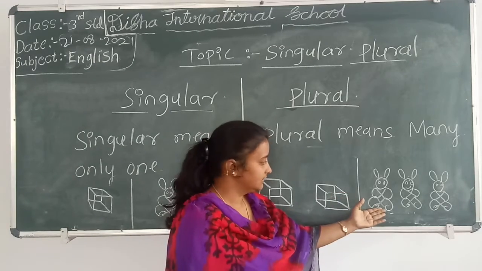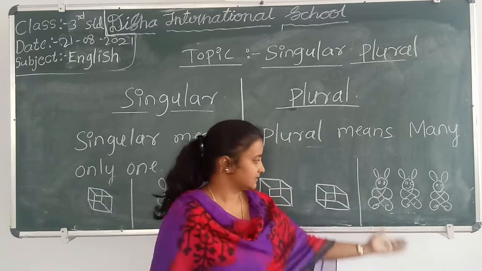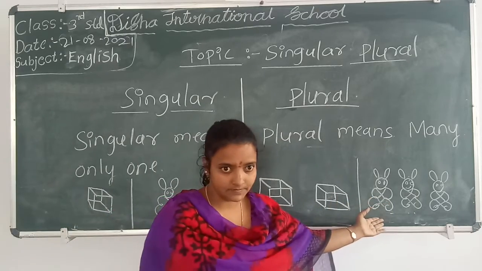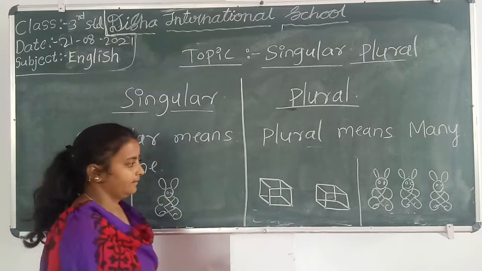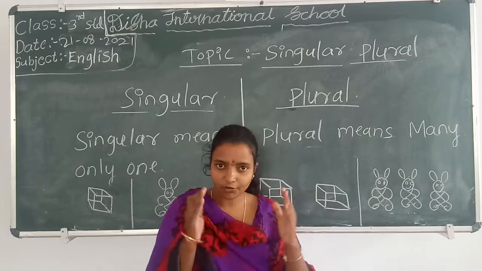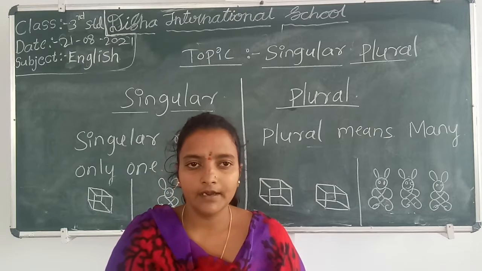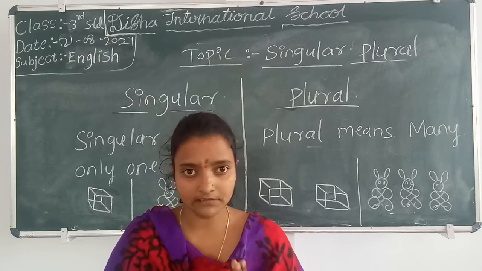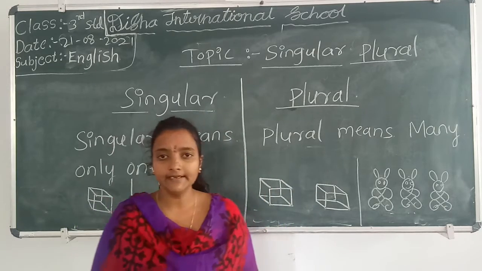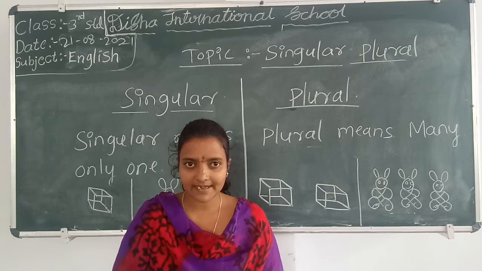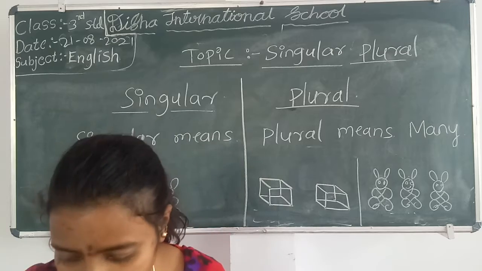On this side, there are plenty of dolls. Doll, dolls, doll and dolls. Now you got to know what is singular and what is plural. Singular indicates only one or a single thing, and plural indicates many or more than one. Are you understanding? Very good, children. Next we will move on.